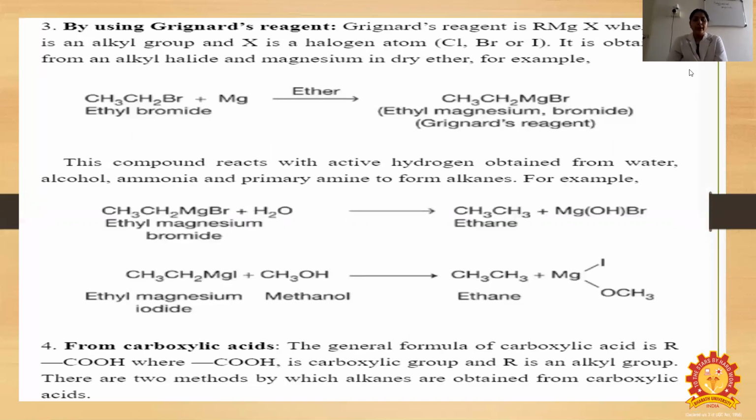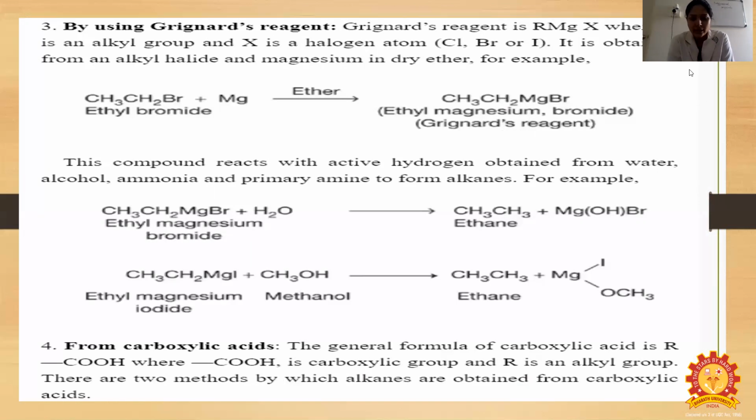That is 2,2-dimethylpropane. Now, using a Grignard reagent: the Grignard reagent is RMgX, where R is the alkyl group and X is the halogen atom, whether chlorine, bromine or iodine. It is obtained from the alkyl halide and magnesium in dry ether. For example, CH3CH2Br plus Mg gives CH3CH2MgBr. So it is the Grignard reagent.